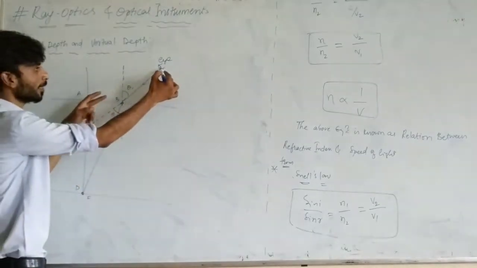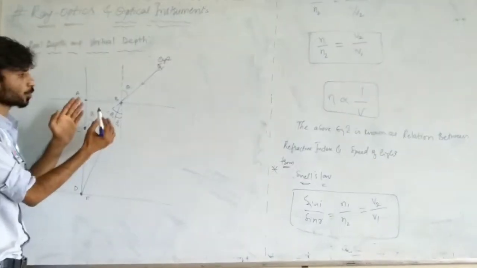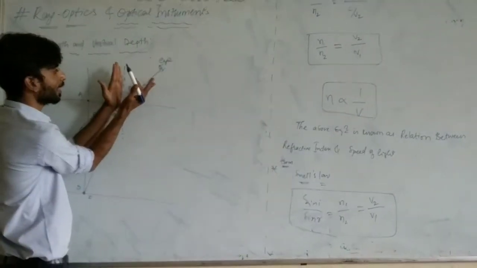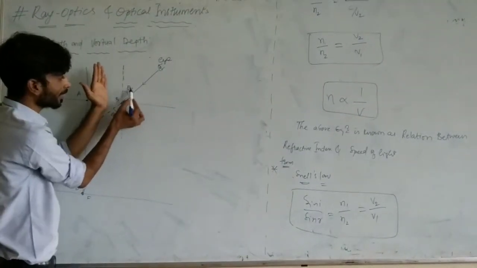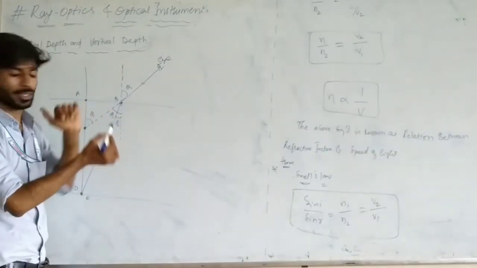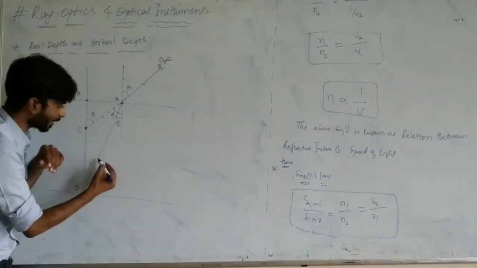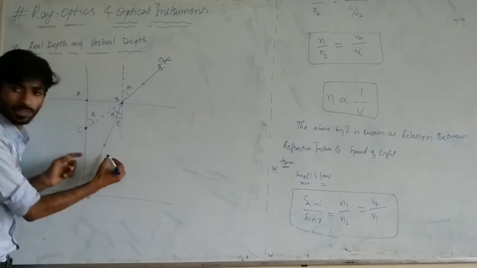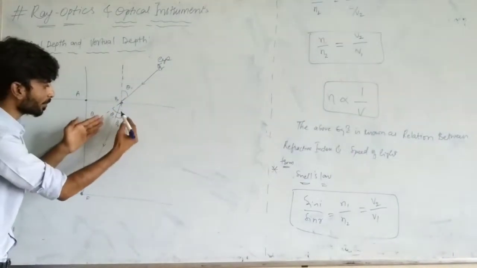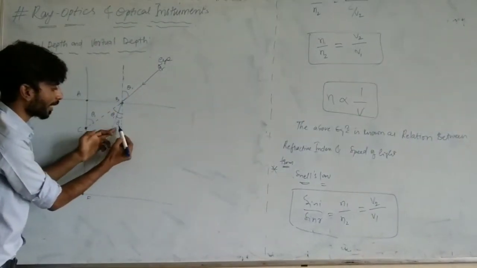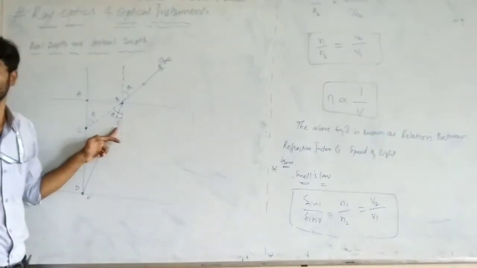We are considering this as the incident ray. So the angle made by the incident ray with respect to the normal is theta 1. Then this is the refracted ray. The angle made by the refracted ray we are considering as theta 2.